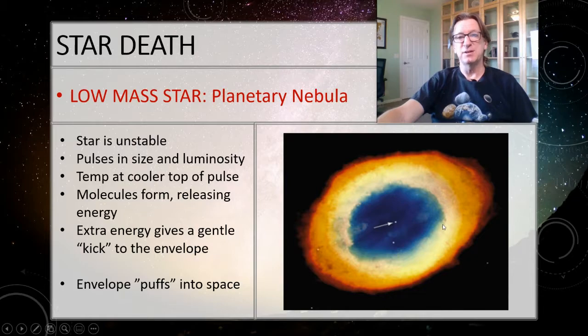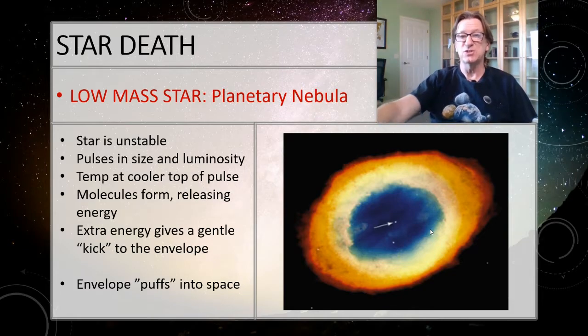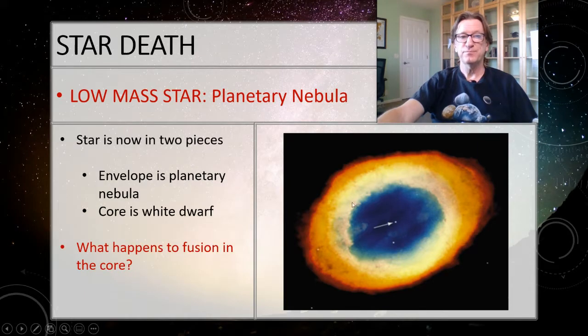This is called a planetary nebula, which is unfortunately one of the most misnamed things in astronomy because it has absolutely nothing to do with planets. They named it this way because we thought this was a solar system in the process of forming. We now know that this is actually the other end. This is actually a star that's just died. So all of this material you see here is actually the envelope of the star. The core of the star is what the arrow is pointing to right here. That's all that's left of the core, but we can now actually see the core. So the star is in two pieces. We call the envelope a planetary nebula. That's also the event in which it dies. The core then we call a white dwarf.